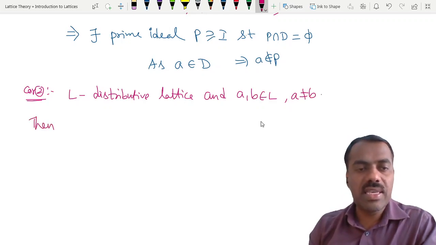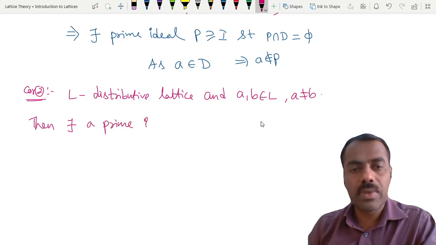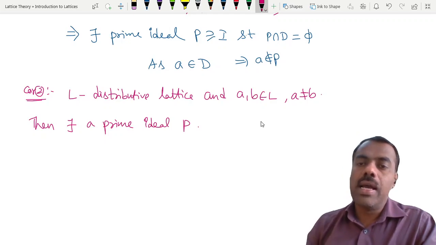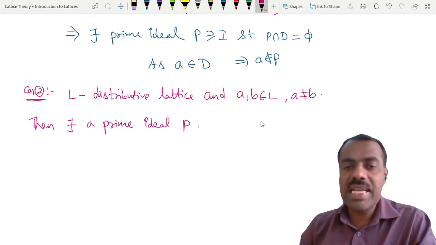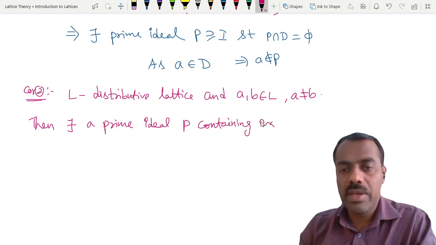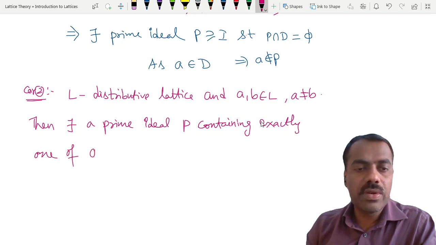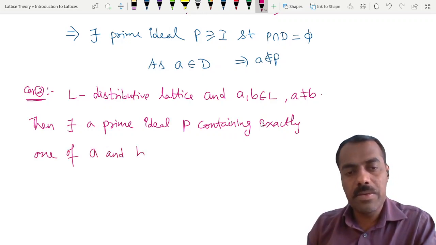Then there exists a prime ideal P containing exactly one of A and B.